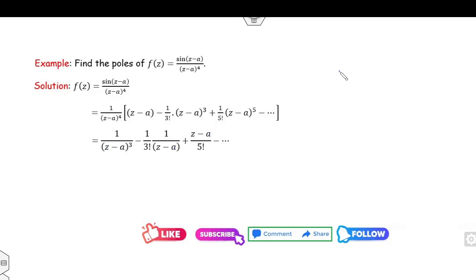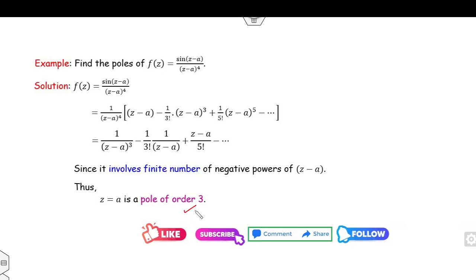Now you can analyze the nature of (z minus a) raised to power n, and clearly it involves finite terms. Once it involves finite terms, we can say this is a pole. And what is the order of the pole? 3. Therefore, z equal to a is a pole of order 3.